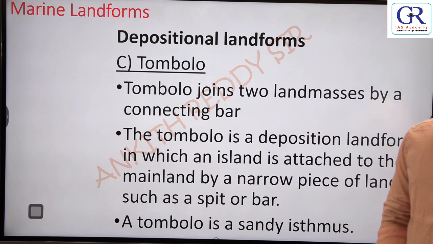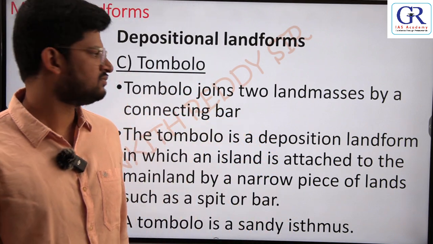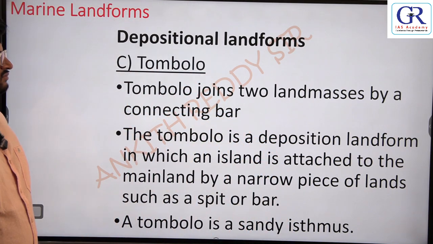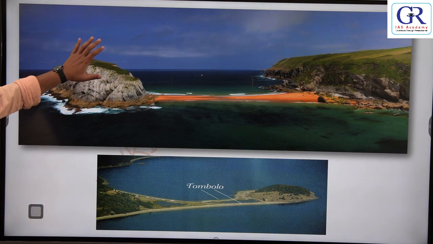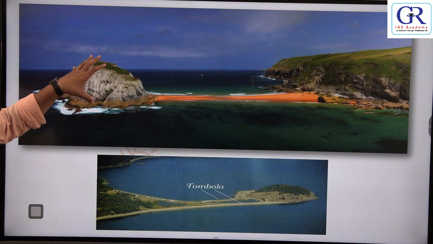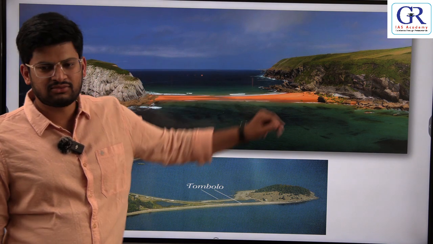Next, tombolo. Okay, so already you have seen that there might be stacks in the ocean, and on the other side you have the coast.